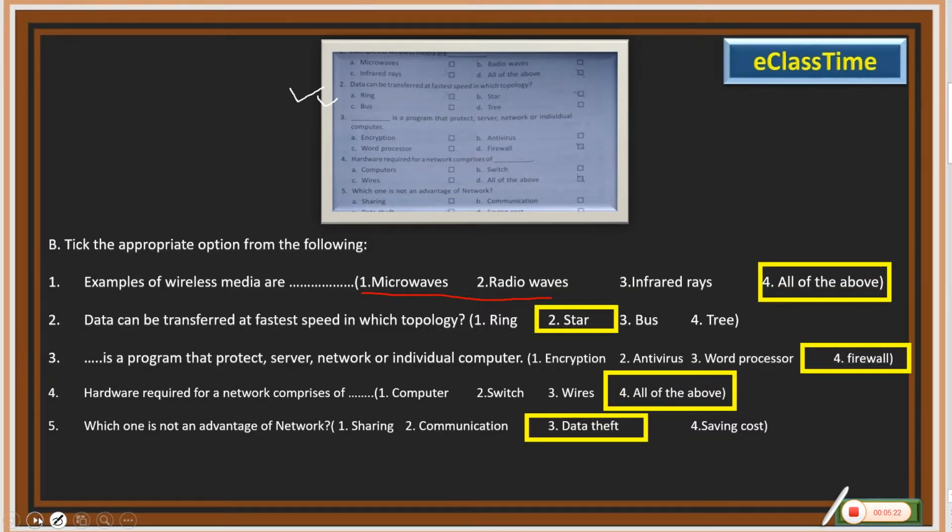Let's see. For question number one, option four is correct, all of these. Question two, star. Three, firewall. Four, all of the above. And five, the data theft. So these are the answers for exercise B.